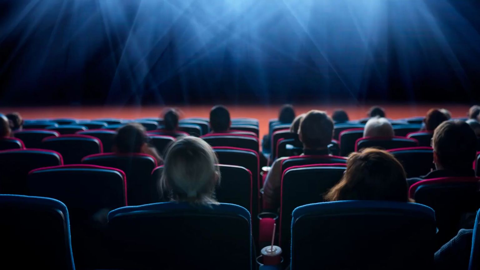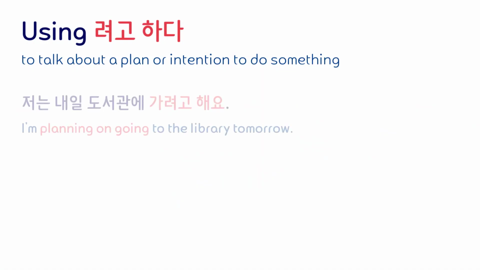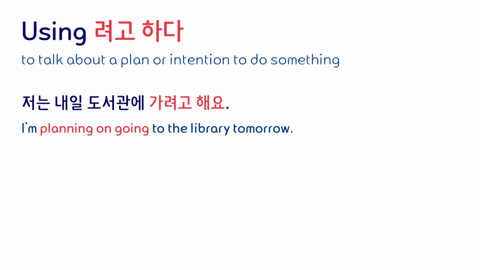about our intention to do something, our plan to do something in the future. So let's say that someone asks if you want to go to the cinema to watch a film, but you decline the offer and say, sorry, I'm going to the library tomorrow. I intend on going to the library tomorrow. And to say this, we can say, 저는 내일 도서관에 가려고 해요. I'm planning on going to the library tomorrow.